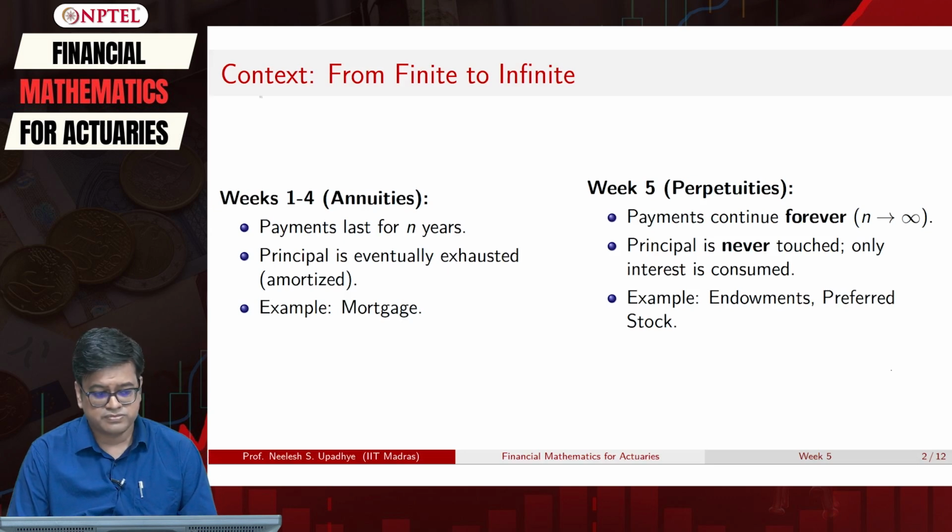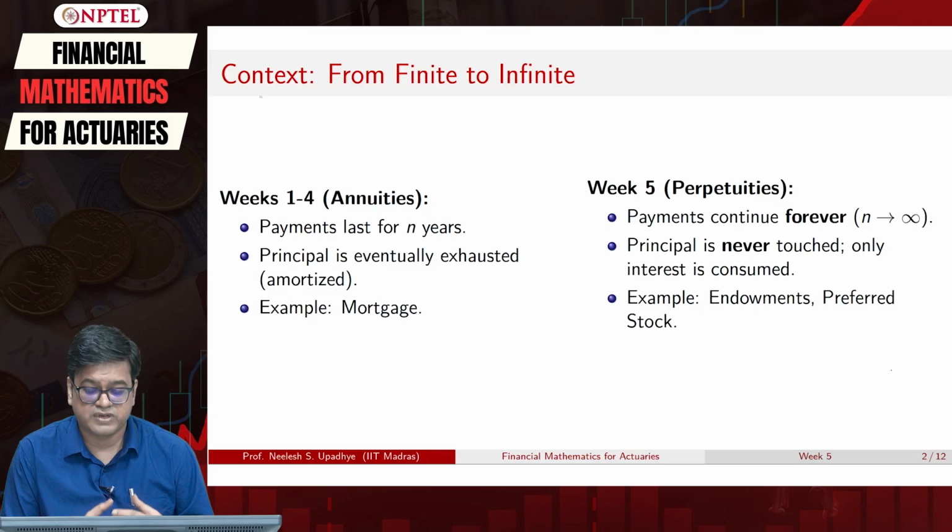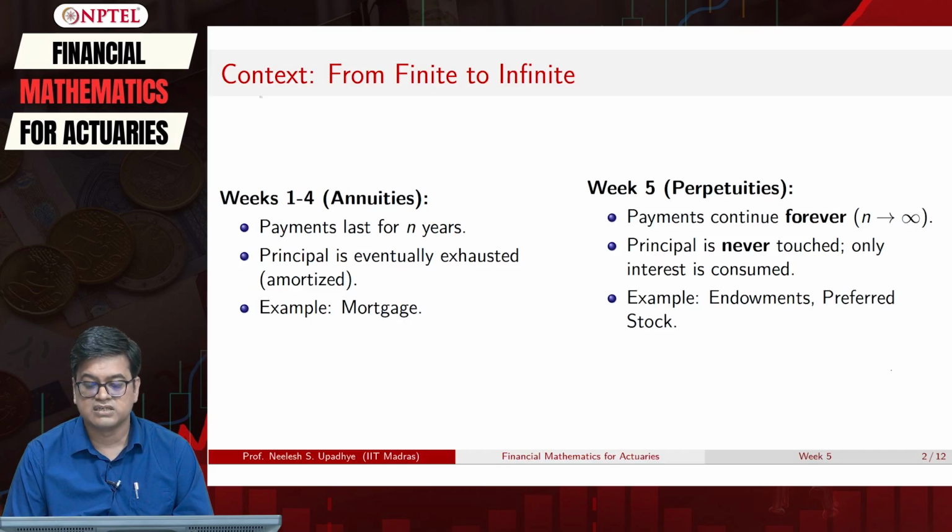Correct. Now what if we want to invest in a fund so that it will pay me forever? So payment should continue forever. And what if I can have a facility where principal is not touched and only the interest that I get is consumed? Do we have such real life use cases? The answer is yes. The endowment funds that you see, or the stock investments which are paying dividends, those are called preferred stocks. All those are examples of use cases of perpetuities. So let us understand these perpetuities mathematically.